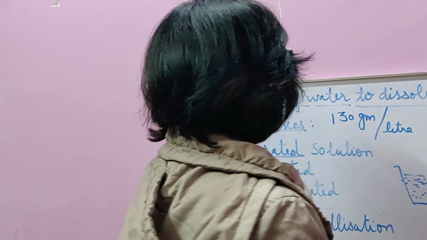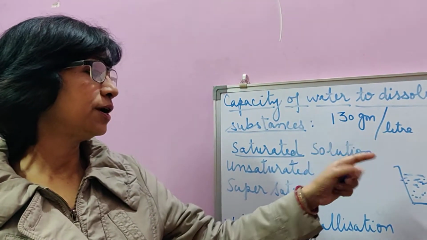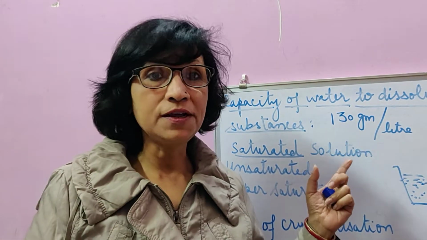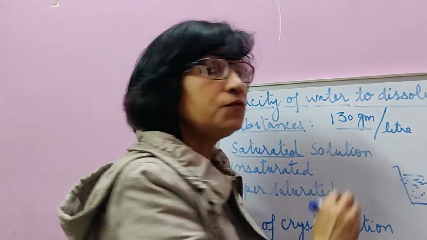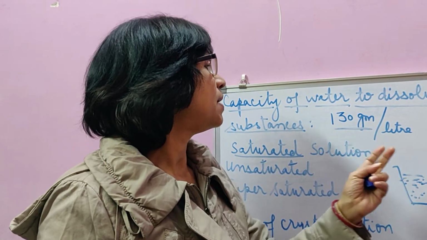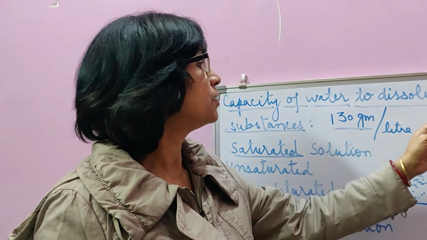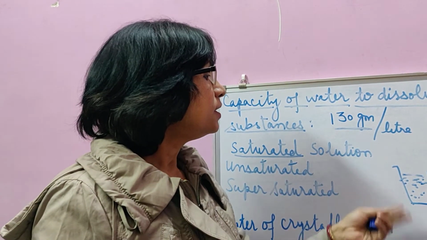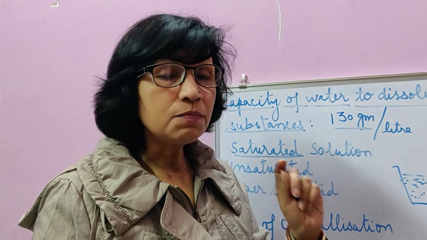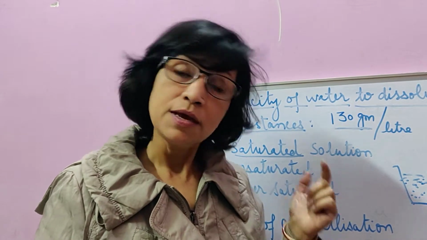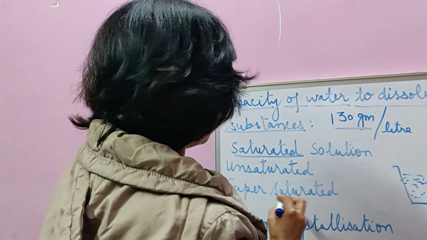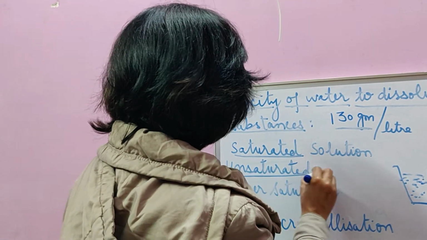Then in this 1 liter of water, suppose we added a little bit of the sugar and stirred, then a little bit more, then stirred, and the sugar is already weighed and it is 130 gram. So we observe that once suppose we dissolve 100 gram of the sugar into the 1 liter of water at normal temperature and pressure, then at that temperature it can dissolve 30 gram more. It means it has not dissolved the maximum. If we add more sugar, it can still dissolve more. In that case, it is said to be unsaturated solution.